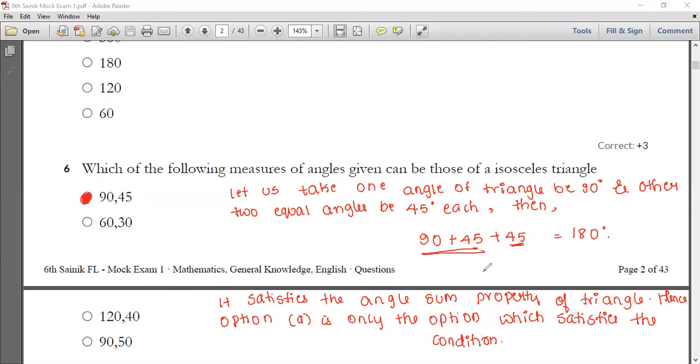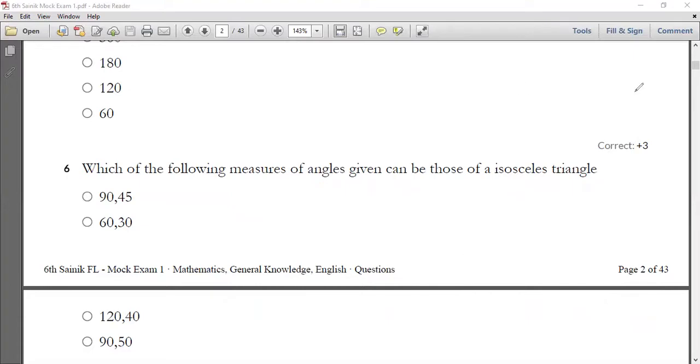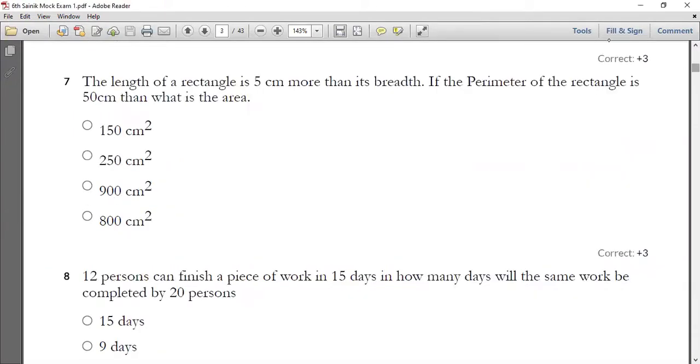Okay, so this 90 plus 45, you are going to get 135 as your answer, which is less than 180. So we can call that an isosceles triangle. Okay, so hope you all understood your sixth one. Now let me go with your seventh one. So all of you have a look into your seventh question.